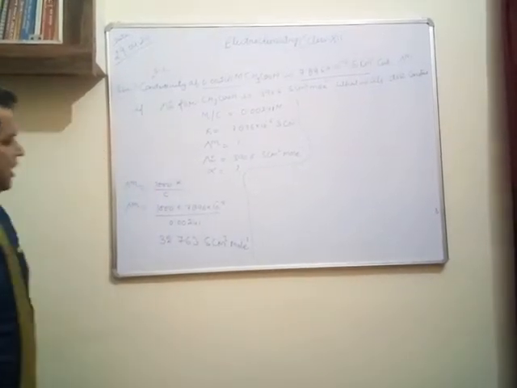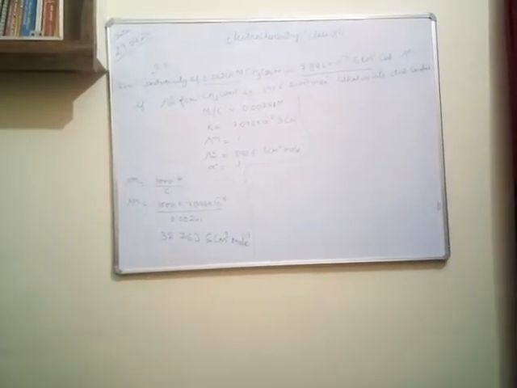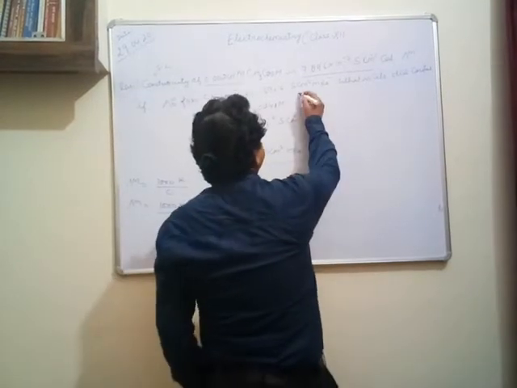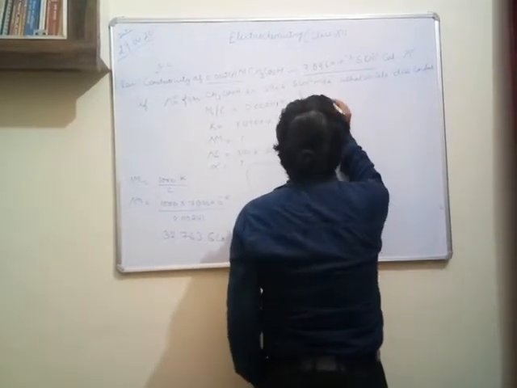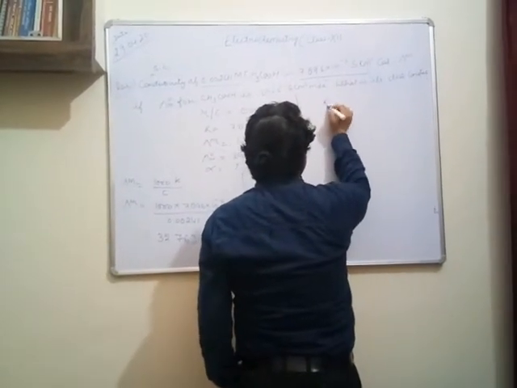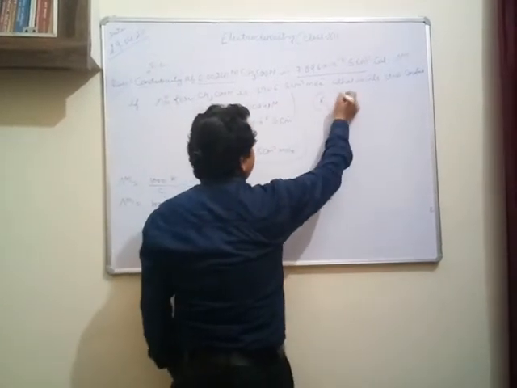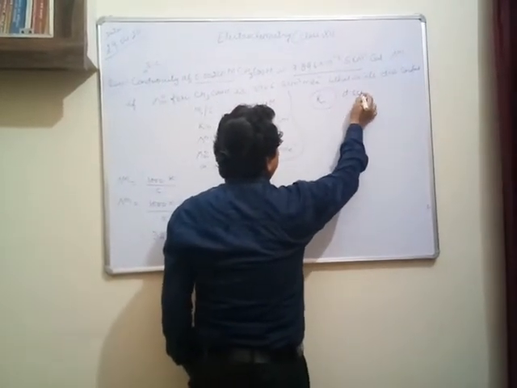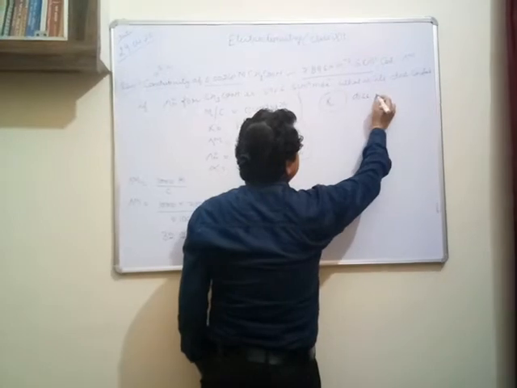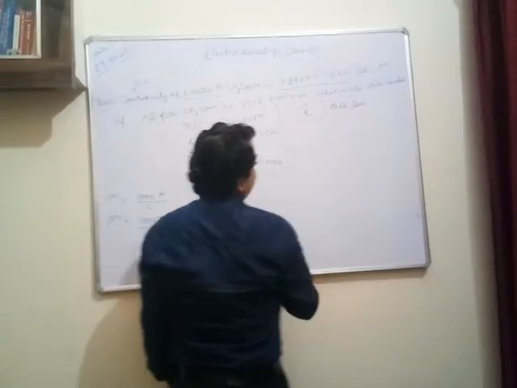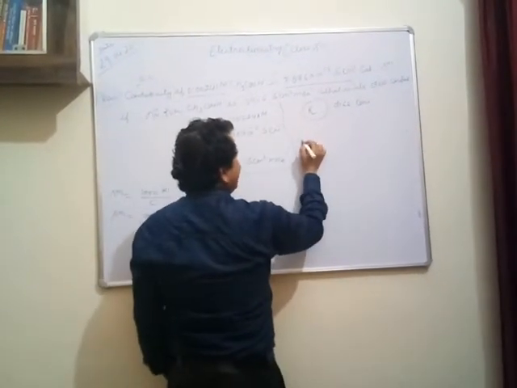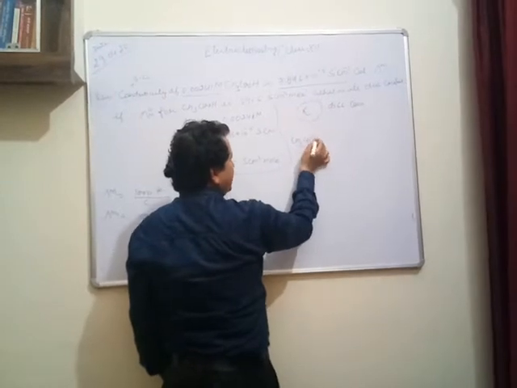Find the dissociation constant, K. How will we find it? We have CH3COOH.